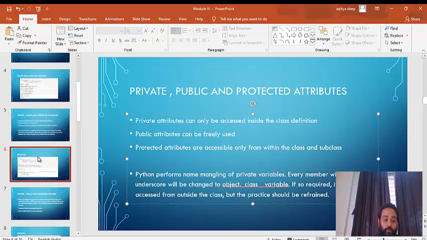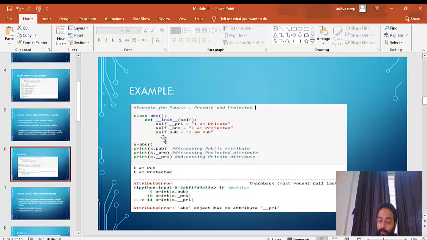This code snippet will clear every concept of yours. Example for public, private, and protected. I made a spelling mistake, I'll correct this. Class ABC, I've defined a class. This underscore underscore init, I'm passing self. This init is called a constructor.